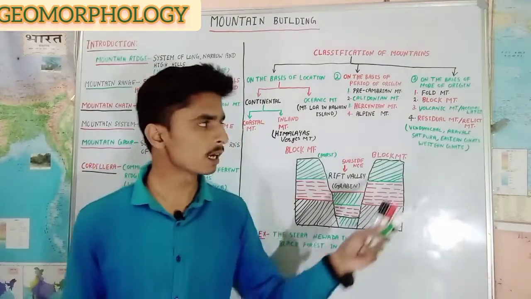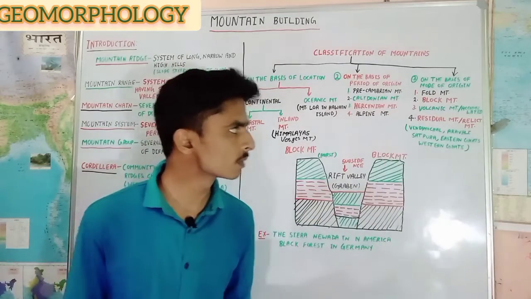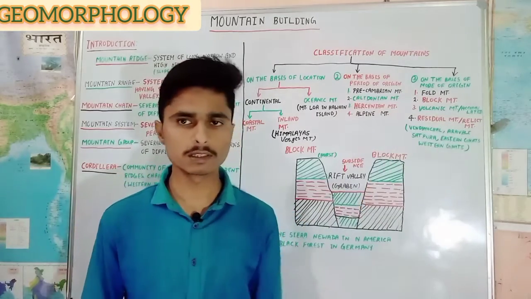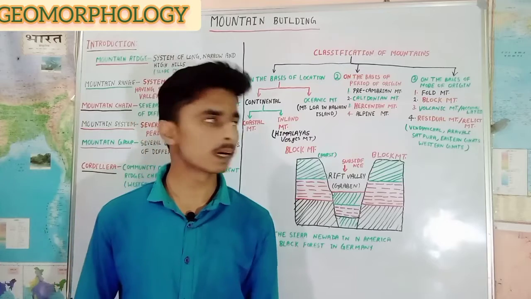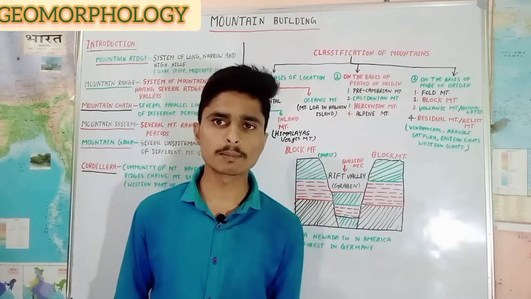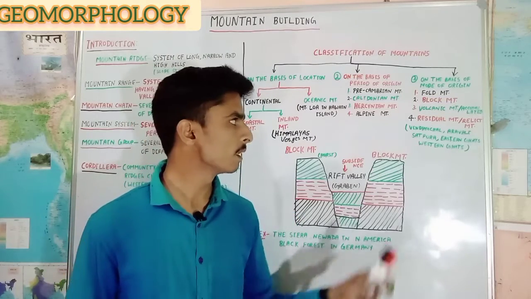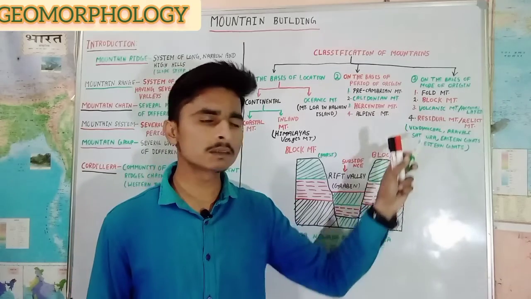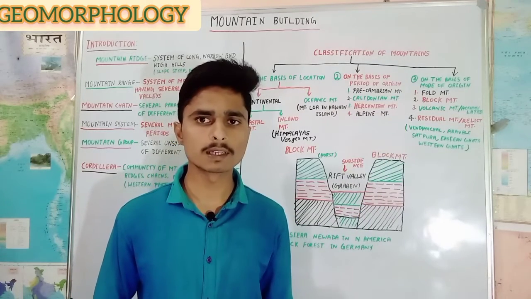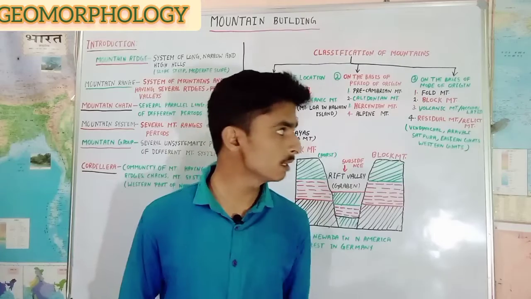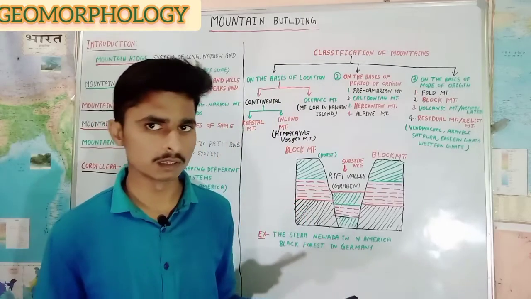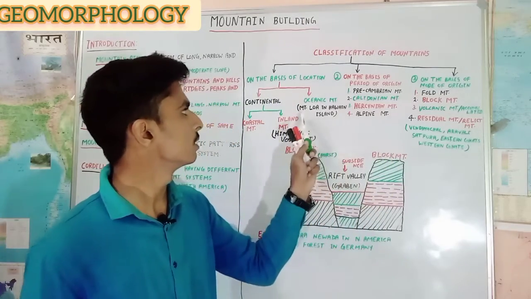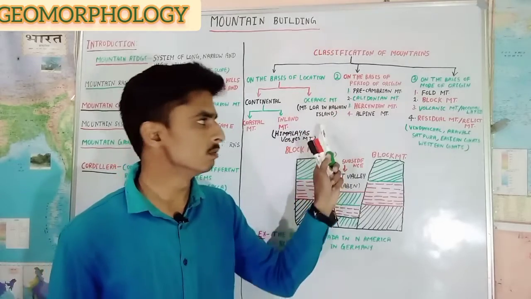And if we talk about volcanic mountains or accumulated mountains, then volcanic mountains are formed due to accumulation of volcanic materials, and an example is Mauna Loa in the Hawaiian Islands. It is situated in the North Pacific Ocean, and it is also an oceanic type mountain.